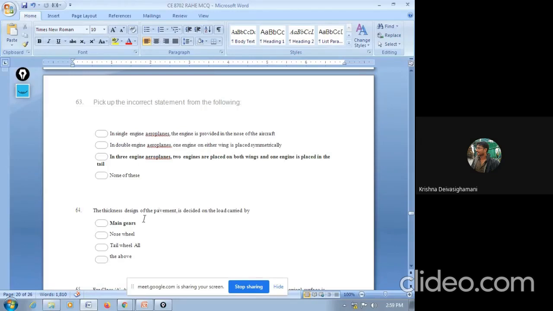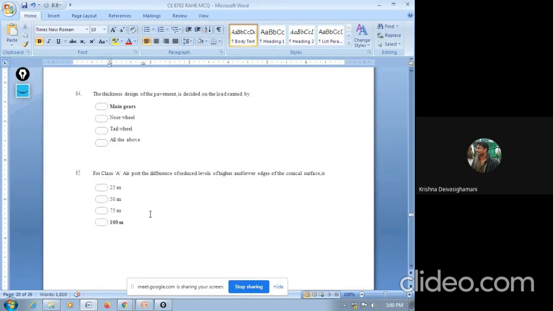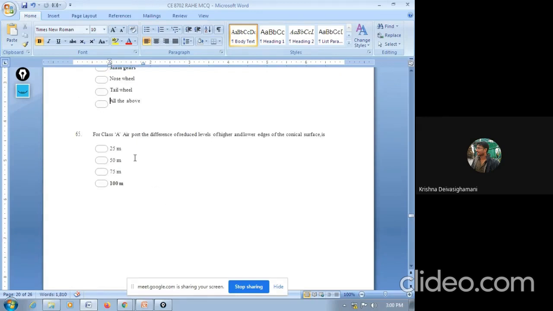Next question. The thickness design of the pavement is decided on the load carried by main gears, nose wheels, tail wheels, or all the above. So the answer is main gears. Next question. For Class A airport, the difference of reduced level of height and lower edges of a conical surface is 25 meter, 50 meter, 75 meter, 100 meter. So for Class A, it is 100 meter.